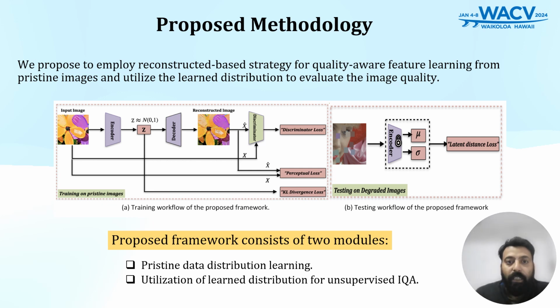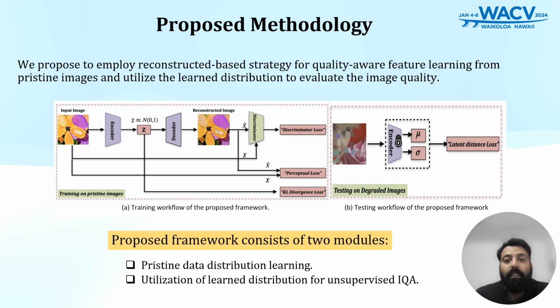The second module or the second stage is the utilization of learned distribution for unsupervised image quality assessment. With the pristine data distribution as our benchmark, we can now assess the quality of new images in an unsupervised manner. This means that our system does not rely on any external references or human-generated score. Instead, it compares the features of the test image against the learned distribution to evaluate its quality.